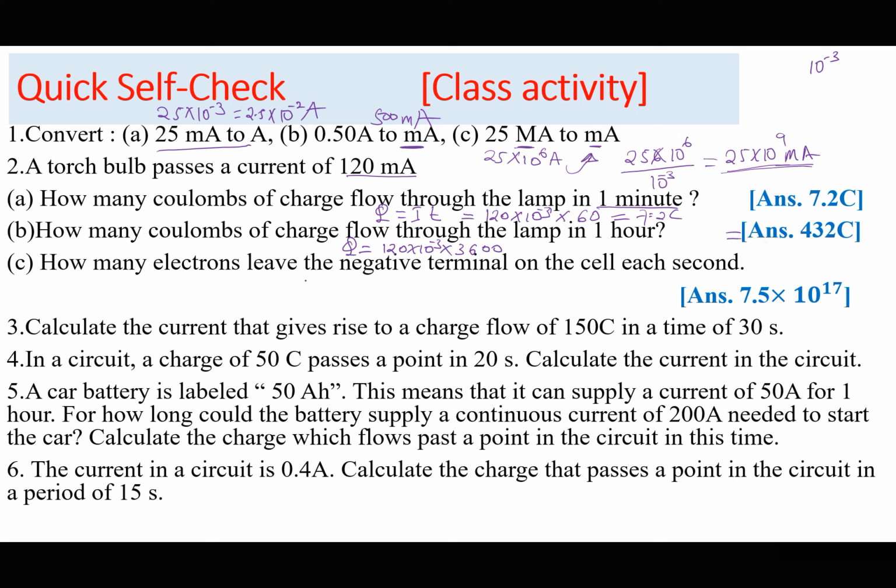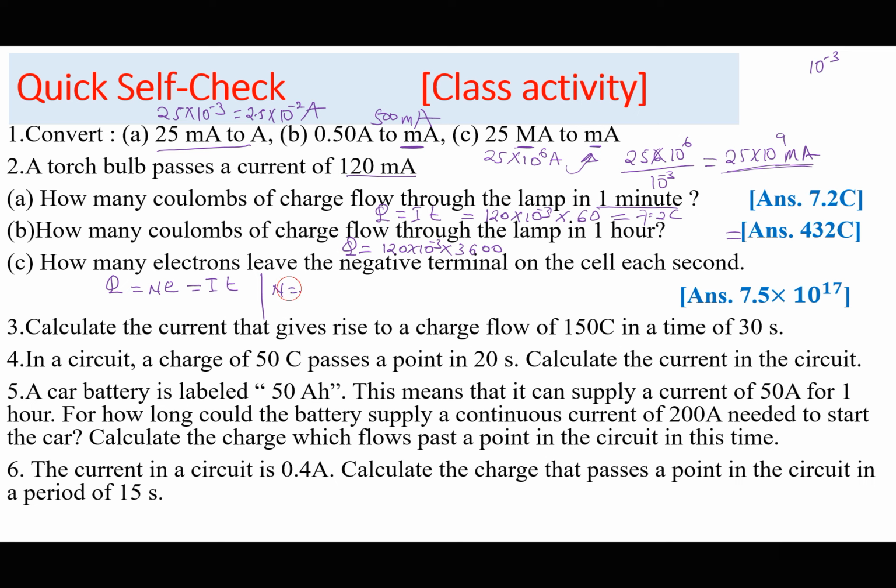How many electrons leave the negative terminal on the cell each second? Now, this is the only thing you never mention in IGCSE. So we want a number of electrons. Remember, charge is going to be equal to the number of electrons times the charge of each electron. But this is the same as current times time. So we want the number of electrons n.